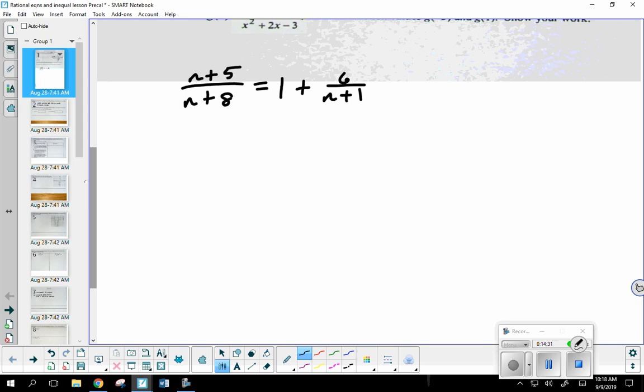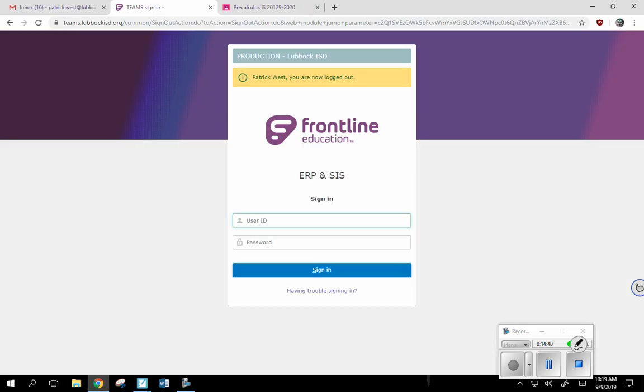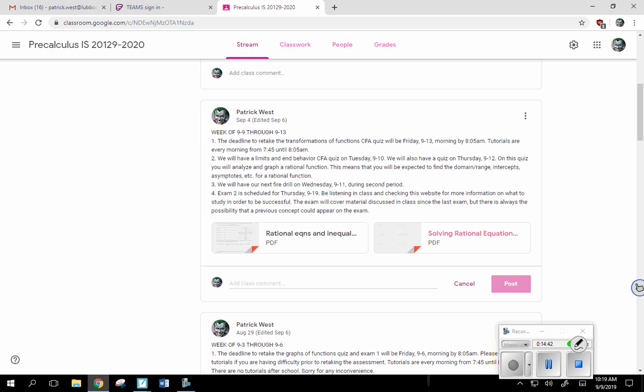Pretty much I focused on the common denominator. Now, if this is something that you don't quite remember, or you're thinking, I need a little extra practice, go ahead and take a look at the website. Here's the week of 9/9 to 9/13, everything that's happening. Here's the rational inequalities and equations and notes that we're talking about.